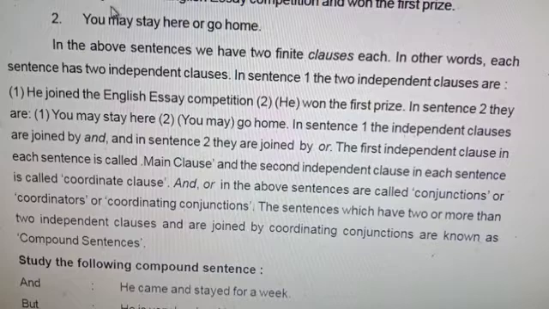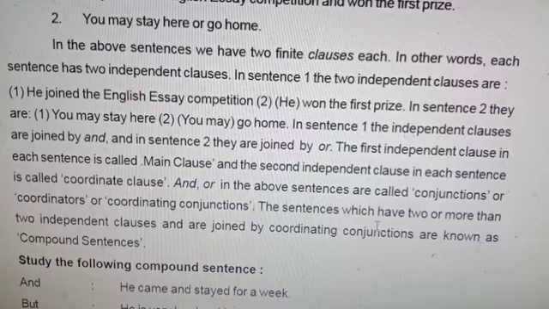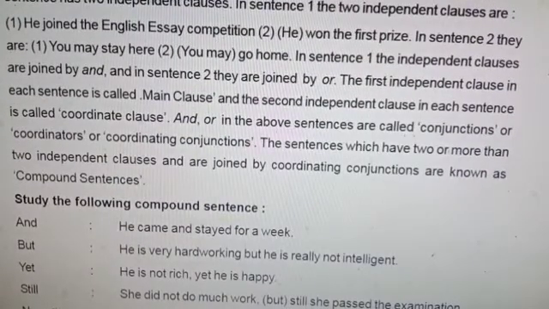So if two finite clauses, two independent clauses, are once connected by any coordinators, they are called compound sentences. The sentences which have two or more independent clauses joined by a coordinating conjunction are compound sentences. What is the difference between simple and compound sentences?